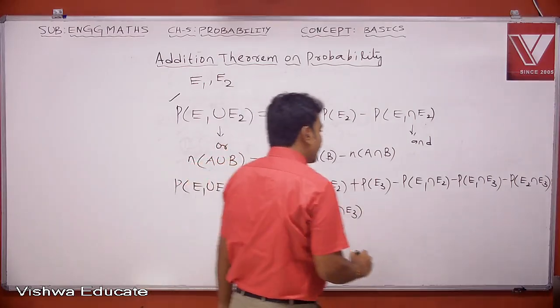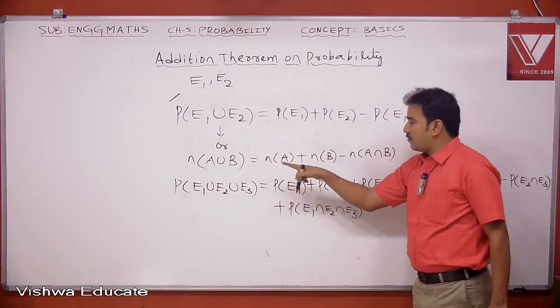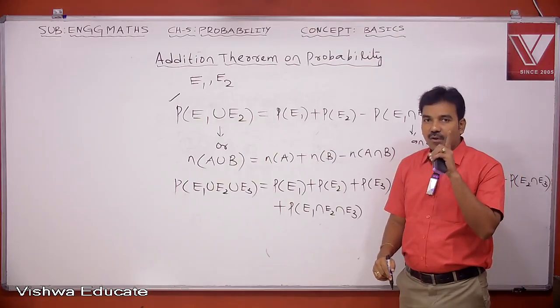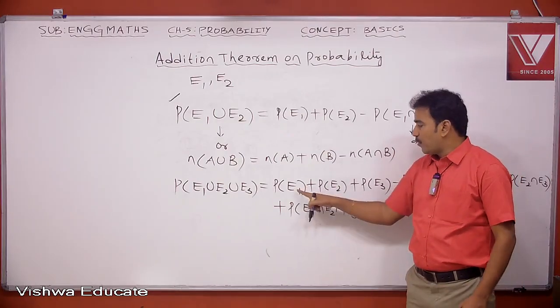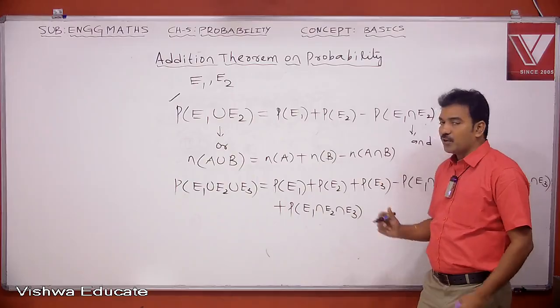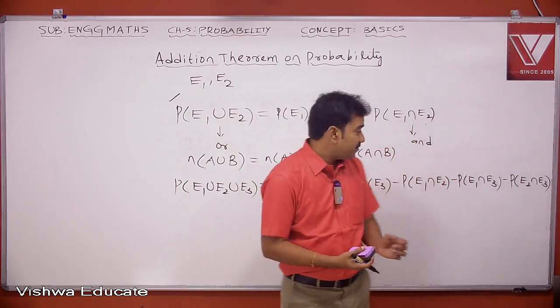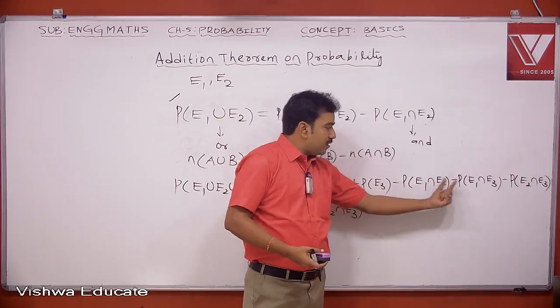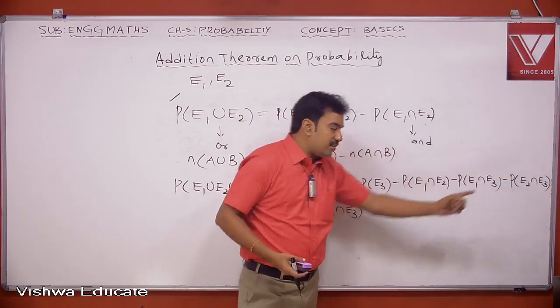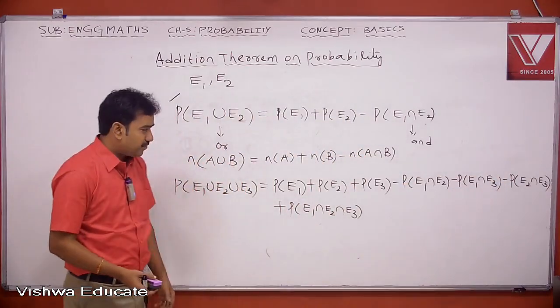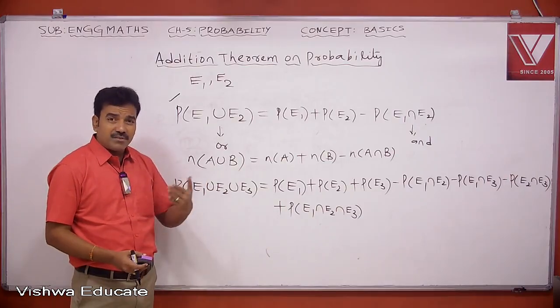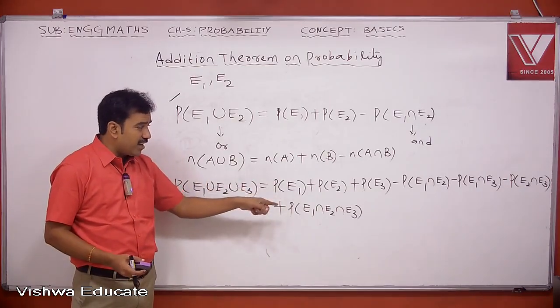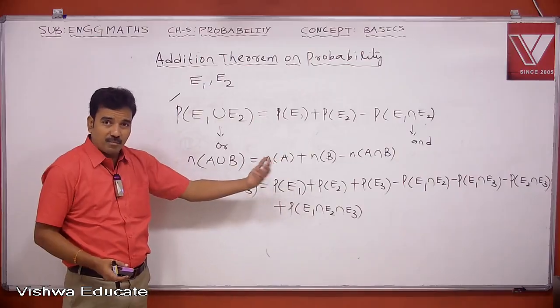Let us see the magic with this. Here we started with the three events. You consider only one event at a time. So P of E1 plus P of E2 plus P of E3, positive signs. Next you consider two events: E1 and E2, E1 and E3, E2 and E3. Next all events. Now you can understand, sometimes there is some gaining, sometimes we are losing some probabilities.